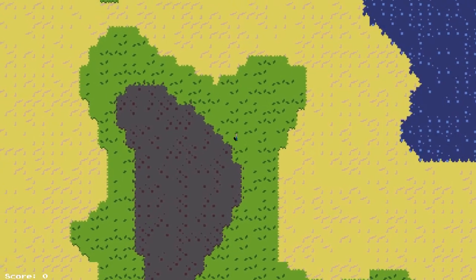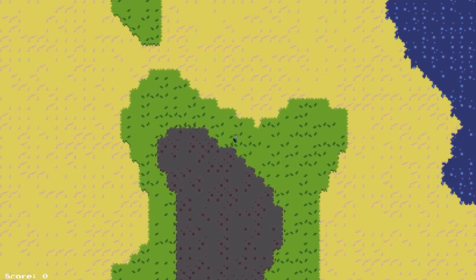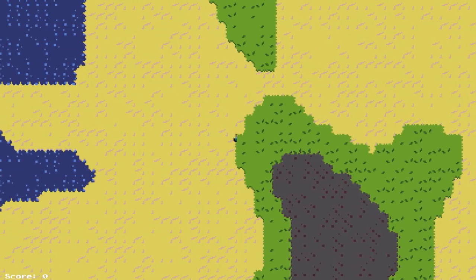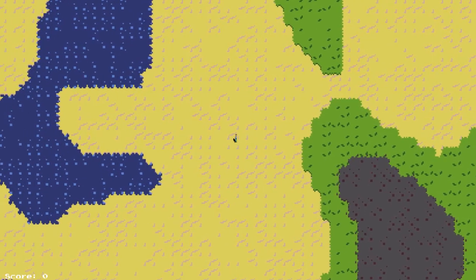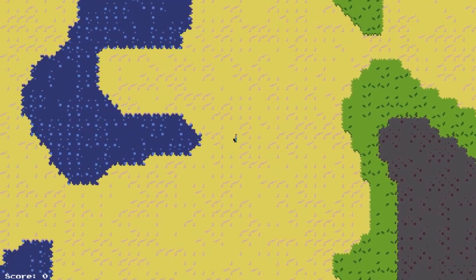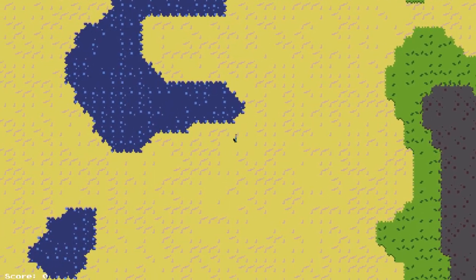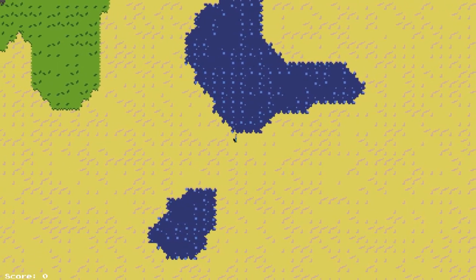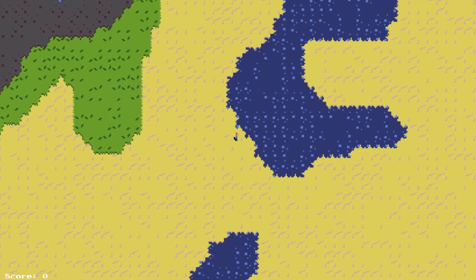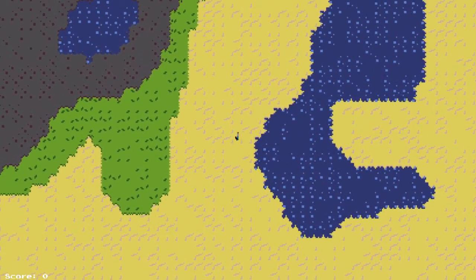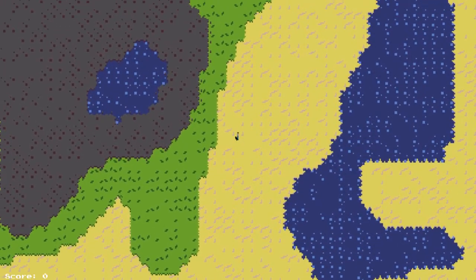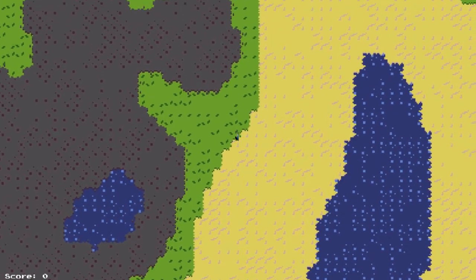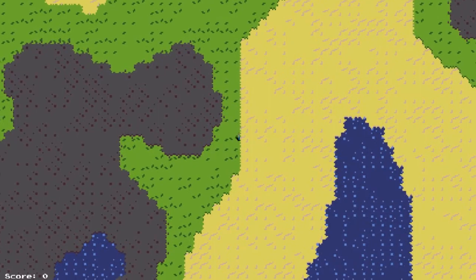You have a bunch of facts about the world. I built my own little engine to state facts, like a number-based fact, an integer, such as how many people you have met. You can add and remove stuff from a list, like which NPCs you have met. All the NPCs have a specific unique ID, so you can keep track of them that way. You can state some string facts, and there's also the concept of a context. When I bump into an NPC, that's the context met NPC, and the only other context that exists right now is I went someplace, which is when I bump into a building.